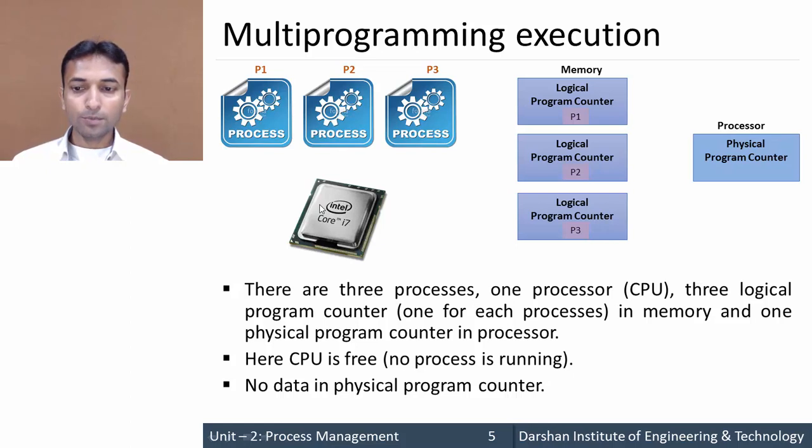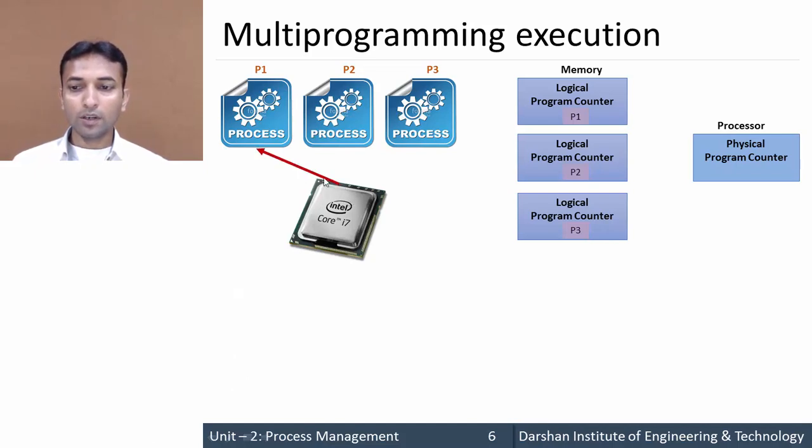Initially this processor is free, means it is not allocated to any of these processes. First of all, the processor is allocated to process P1. During that time, the content of P1's logical program counter is copied into the physical program counter. Initially the physical program counter was empty, but once the processor is allocated to process P1, the content of its logical program counter is copied to the physical program counter, so that process P1 can be executed.